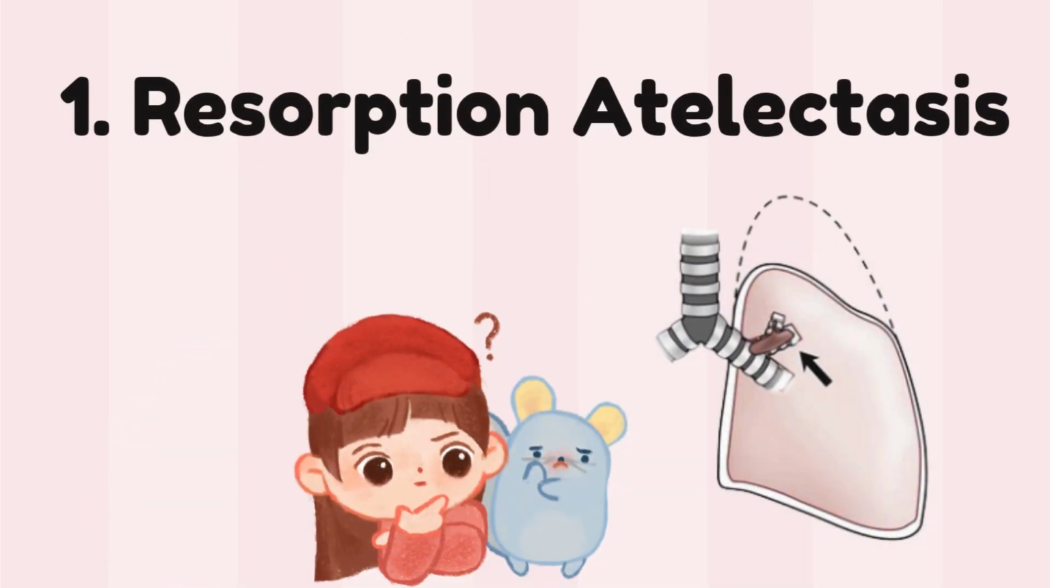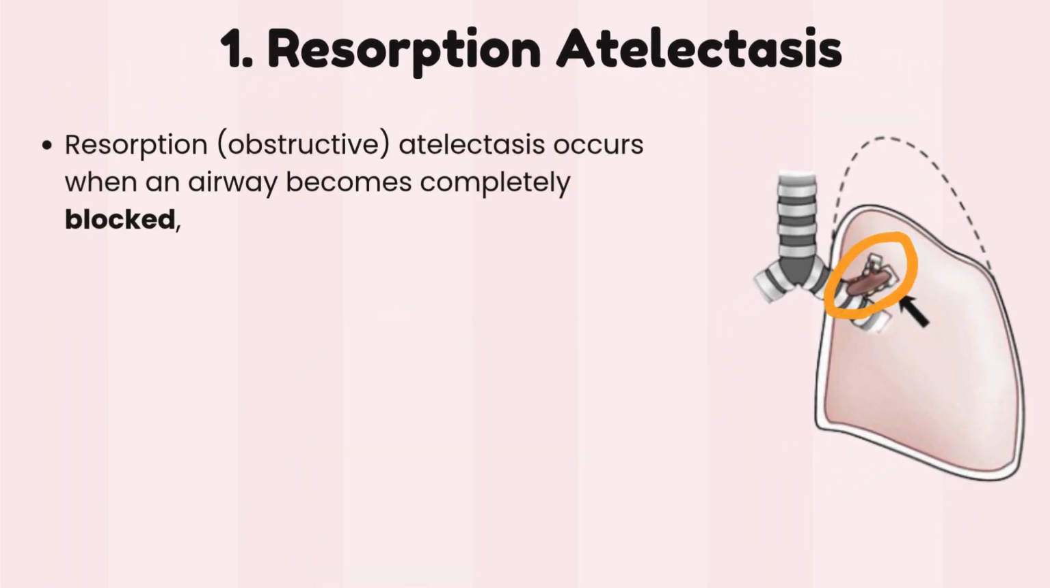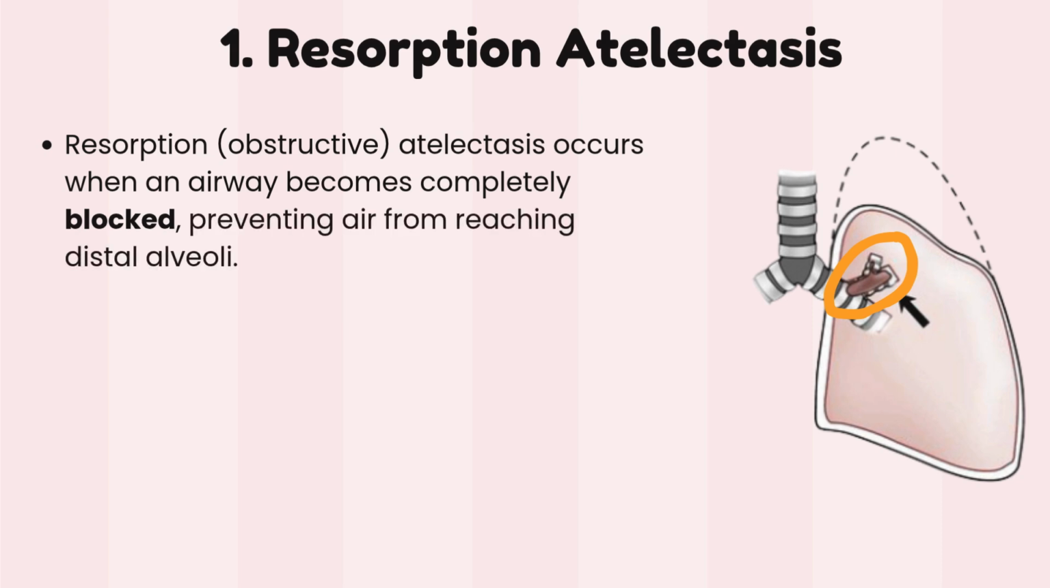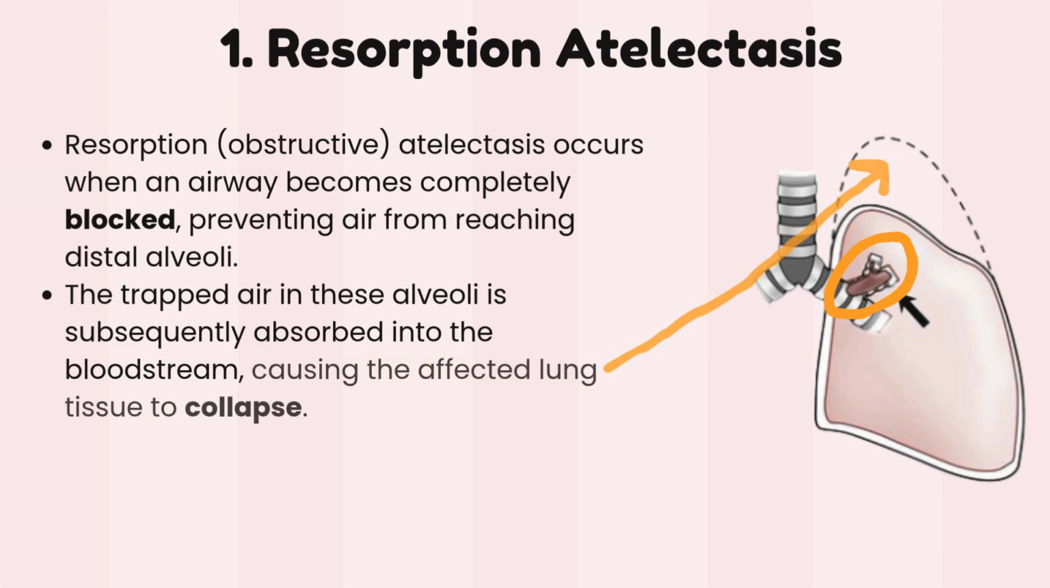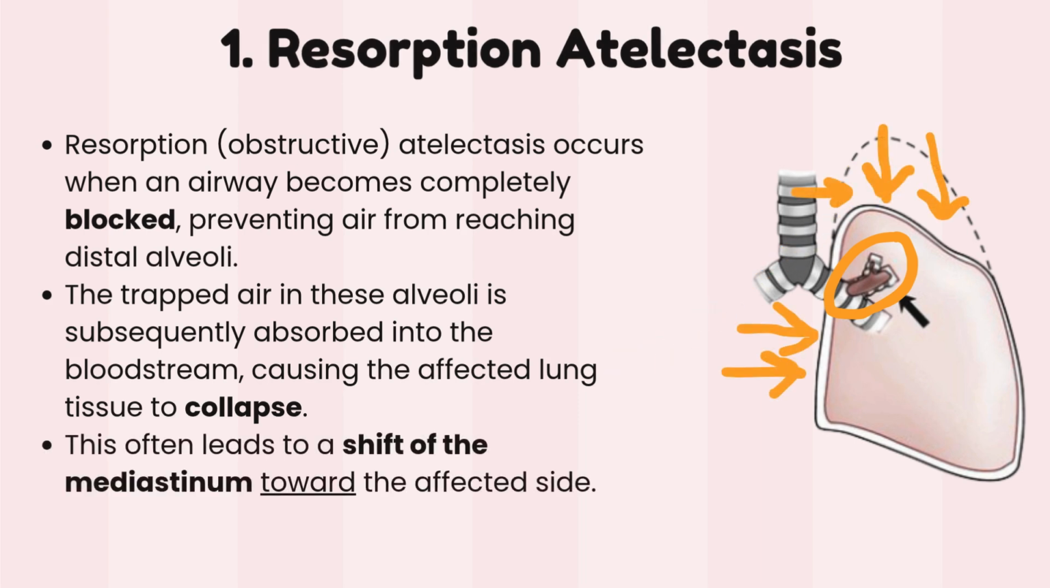Resorption atelectasis. Resorption, or obstructive, atelectasis occurs when an airway becomes completely blocked, preventing air from reaching distal alveoli. The trapped air in these alveoli is subsequently absorbed into the bloodstream, causing the affected lung tissue to collapse. This often leads to a shift of the mediastinum toward the affected side.